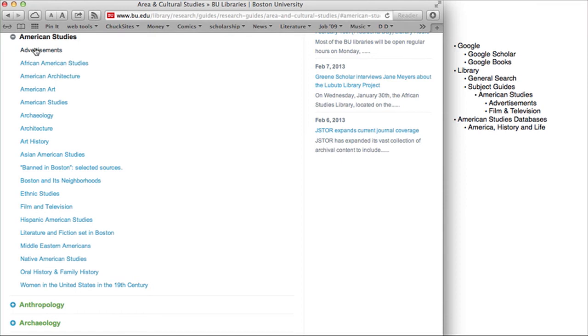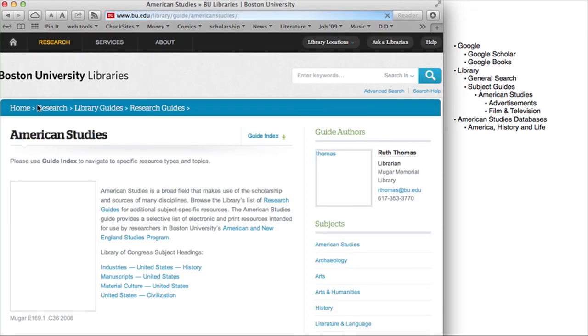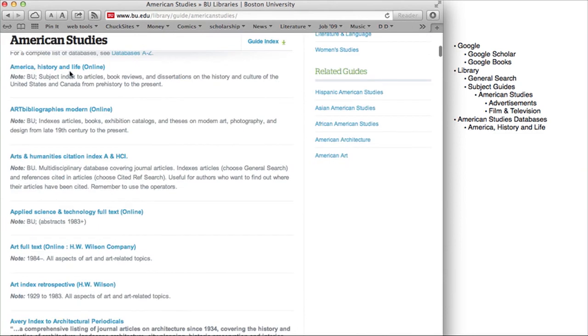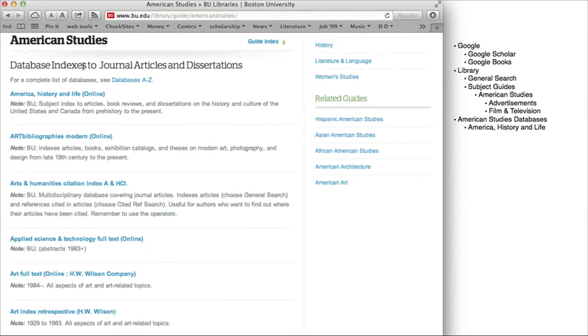Advertisements is full of useful primary sources. Some of you may be interested in film and television later in the course. But for the moment, we're going to click again on American Studies and drill down. And the thing I'm particularly interested in here is this America History and Life resource. This is a database index of journal articles and dissertations.